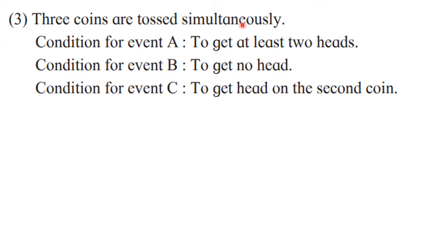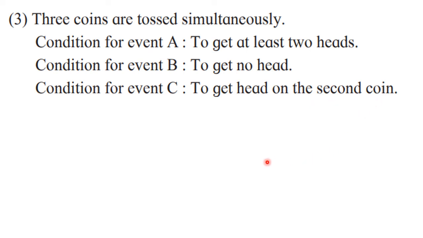3 coins are tossed simultaneously. Condition for event A: to get at least 2 heads. At least 2 heads means what? 2 or more heads are allowed. Condition for event B: to get no head. Condition for event C: to get head on the second coin.